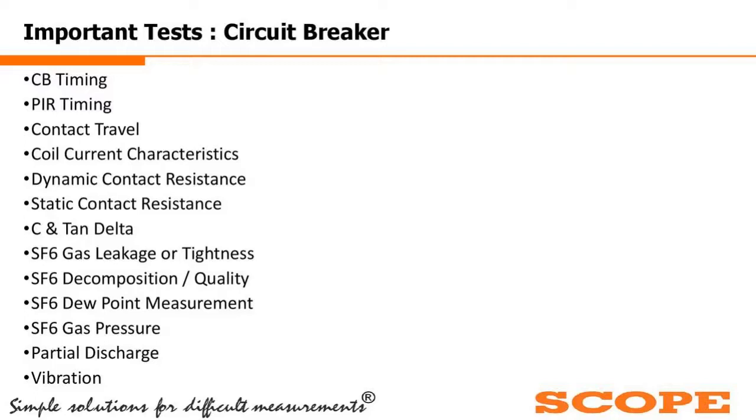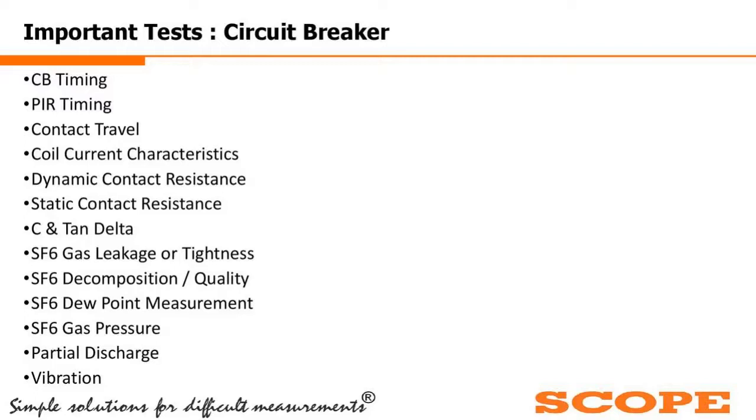coil current characteristics we check, dynamic contact resistance measurement, static contact resistance measurement, capacitance and tan delta for insulation analysis, SF6 gas leakage or tightness of the compartments to check for SF6 leakage or if the SF6 gas pressure is going down, SF6 decomposition and quality checking. If decomposition of SF6 is taking place inside the interrupter, we will get other components of SF6, and at that time the quality of the SF6 will go on degrading.